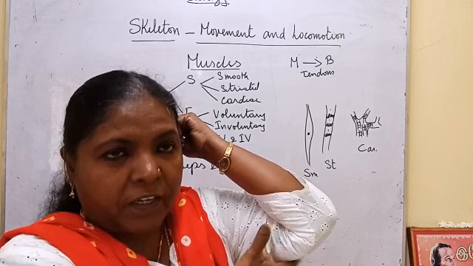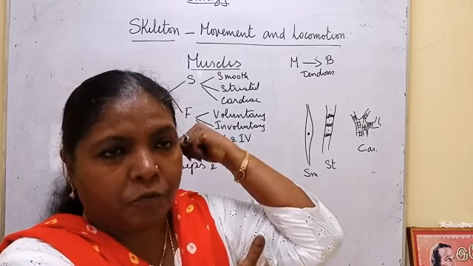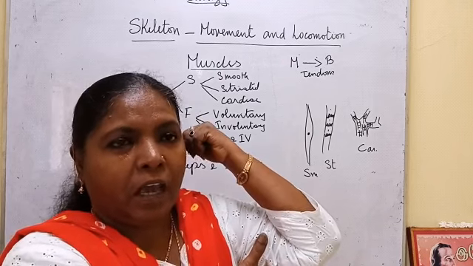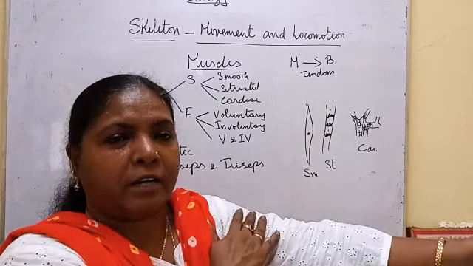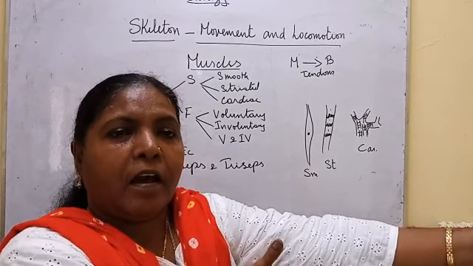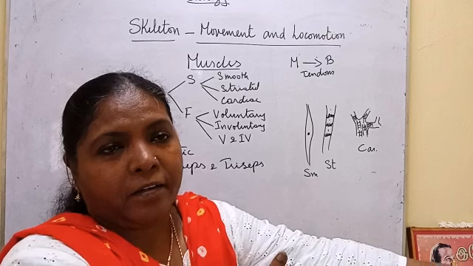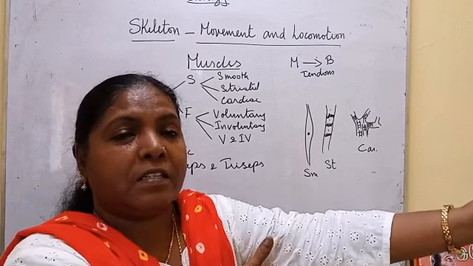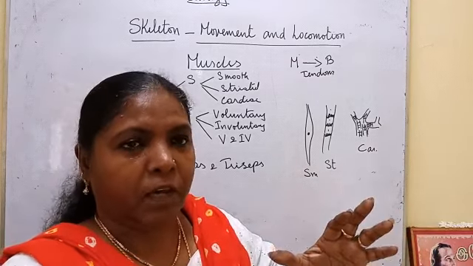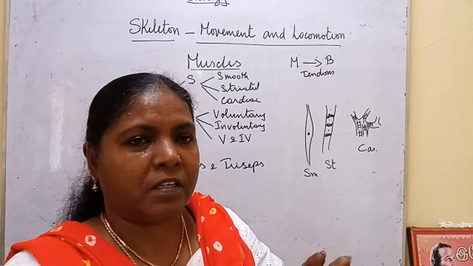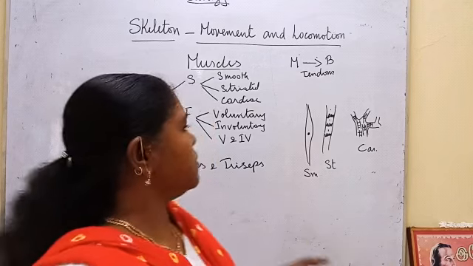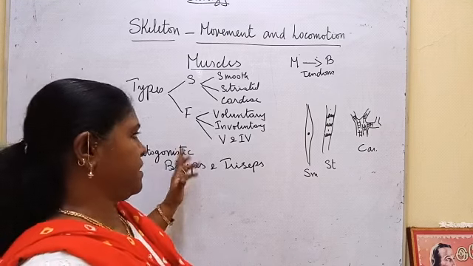If one cannot expand, I cannot fold. If this one is not contracting, I cannot stretch my hand. So triceps and biceps work together. Without the functioning of the other muscle, it cannot function. Such muscles are called antagonistic muscles.